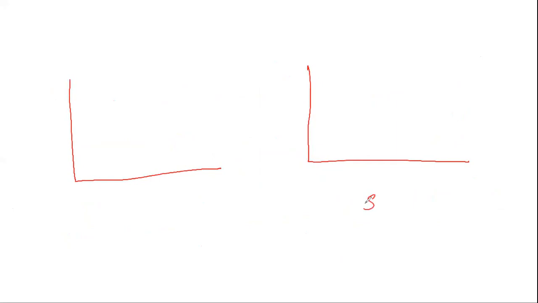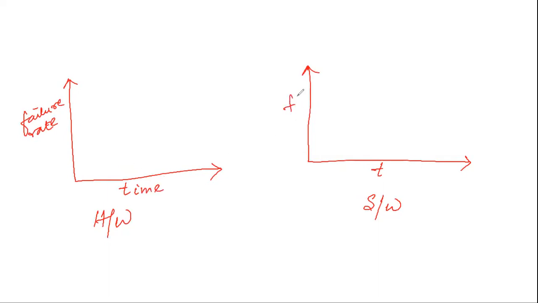This is the software reliability rate and this is the hardware part. This will indicate the time and this will indicate the failure rate. Here I use the abbreviations.